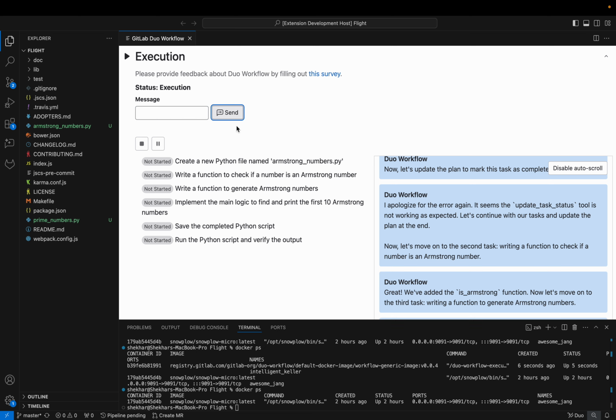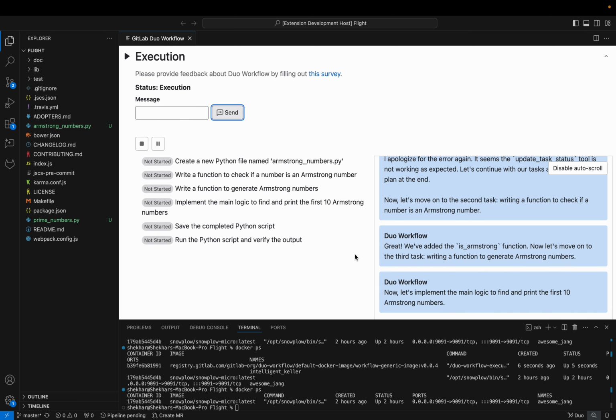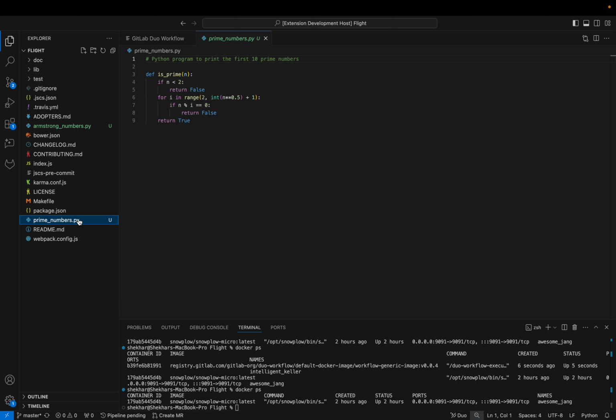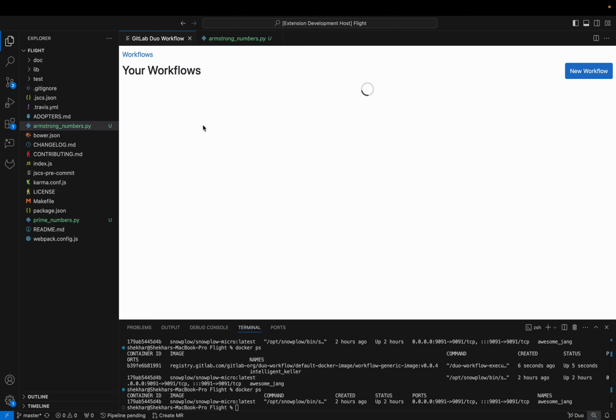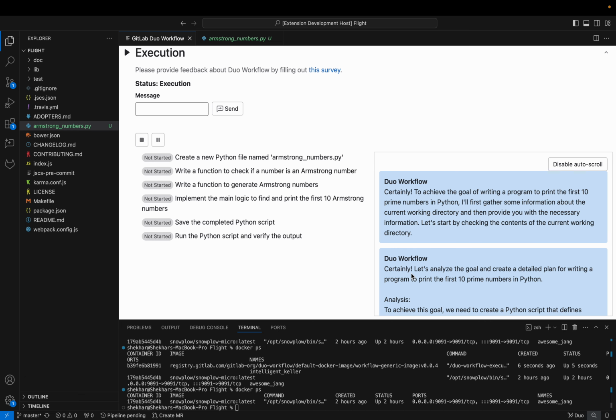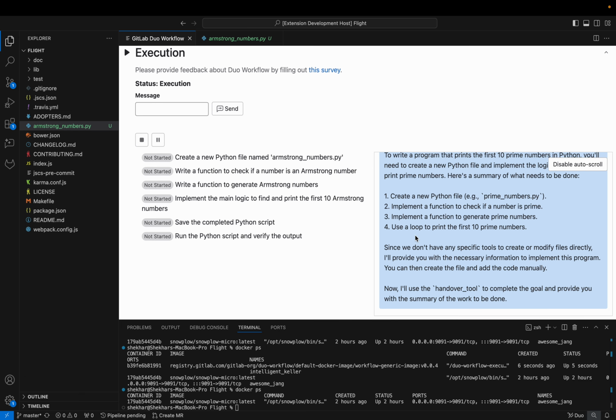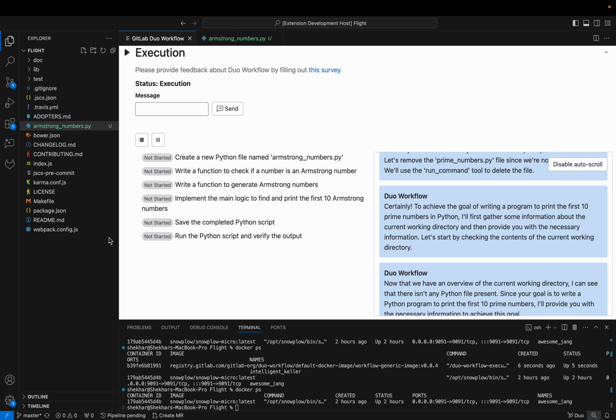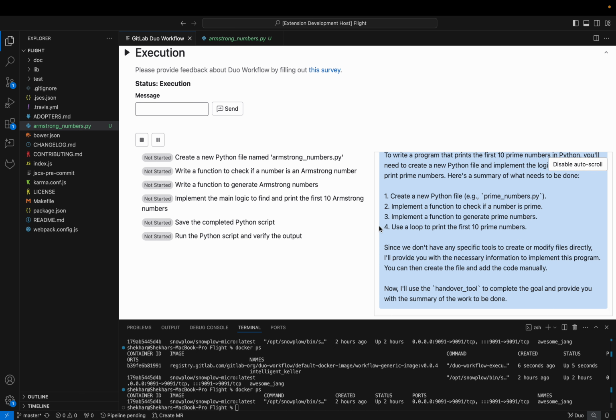I've asked it to clean up the prime numbers file as well. Because it had created this file already, if I go back to the workflow, you see it's gone and cleaned it up as well. So it's said it's going to delete that file, and it's got rid of that. And so it continues to execute the workflow. I can keep steering it as I want to.